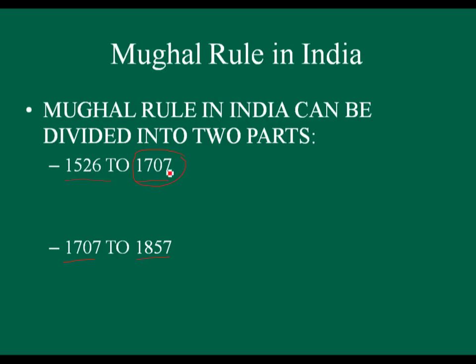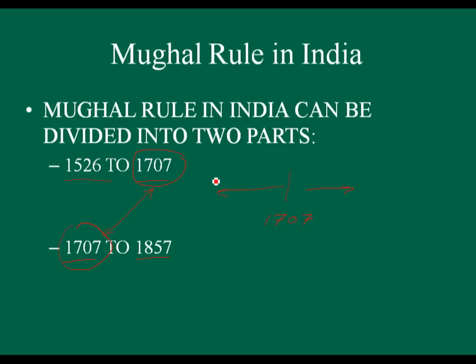The year 1707 is common, and 1707 is the year when Aurangzeb died. So this is the reference. 1707 may be taken as the reference year for dividing the great Mughals and later Mughals.